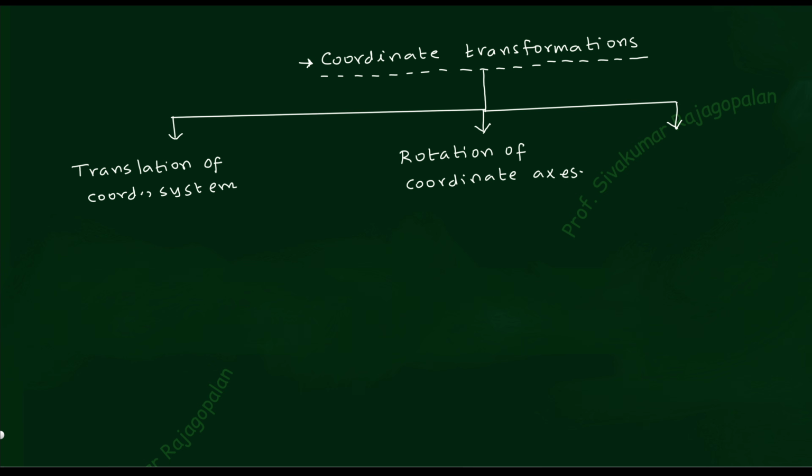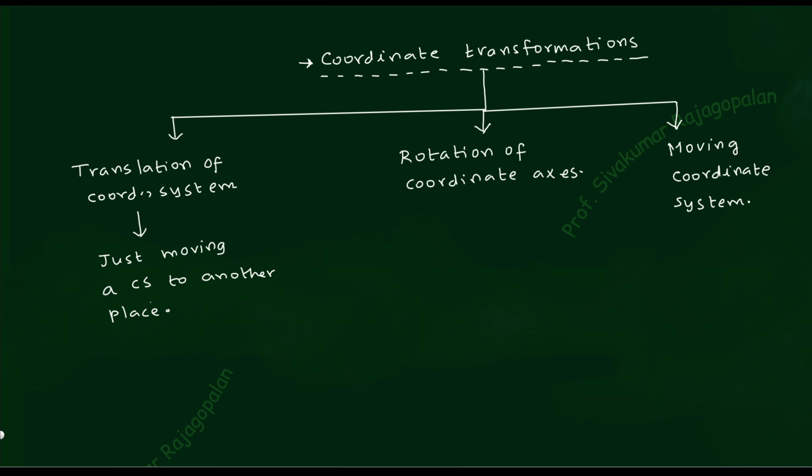We can have two different names. Let me write down the simplest: moving coordinate system. There is an alternate name, velocity transformation, but both are the same. I am trying to give you similar terms. Moving coordinate system means velocity transformation, which means velocity is involved. I will now write the meaning under each category. What do you mean by translation of coordinate system? It is just moving a coordinate system, CS, to another location. Simply move it. That's all, your job is over.